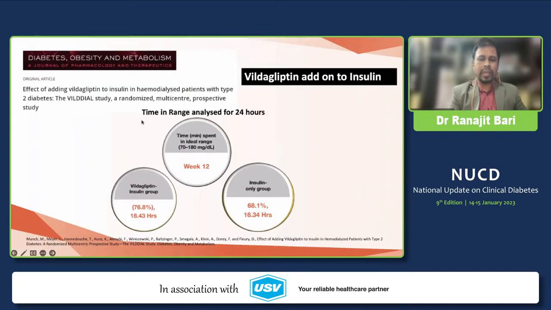So this is also a time in range study. This is the Vildagliptin study that has shown that patients on Vildagliptin along with insulin do better, 76% time in range compared to the insulin-only group. So in patients treated with insulin, if you add Vildagliptin, a DPP4 inhibitor, the glycemic variability can be lessened, and also the incidence of hypoglycemia can be lessened because of the dynamic action of Vildagliptin, particularly on glucagon.